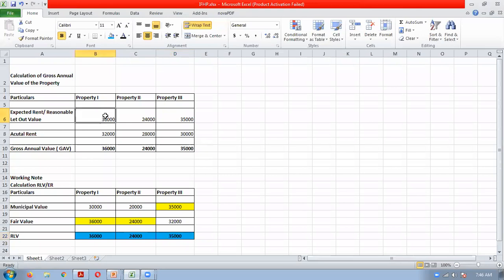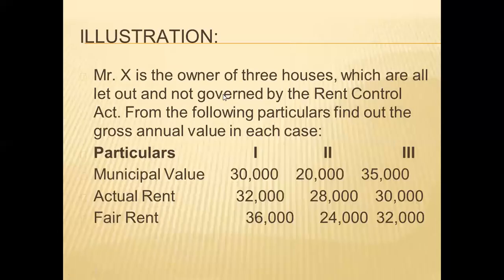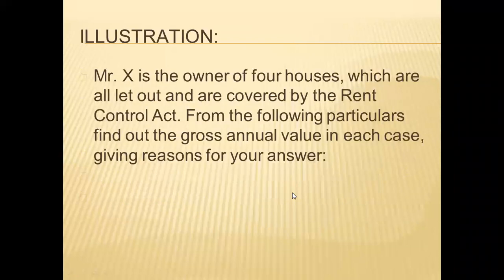that we will take in our main solution and compare the RLV with the actual rent. Whichever is higher will become the gross annual value. That is, higher of the expected rent and actual rent will become the gross annual value. So this is the step if standard rent is not given in the question. Today we will understand, if standard rent is given in the question, how we will calculate the gross annual value from the house property.